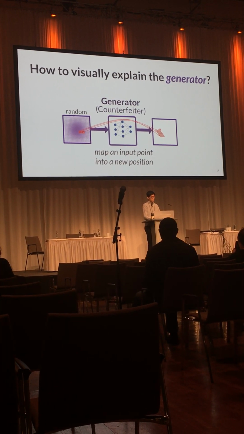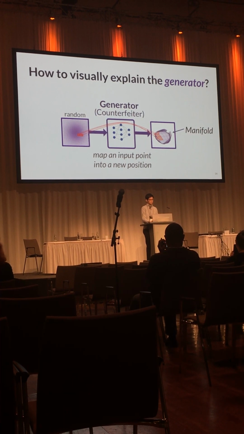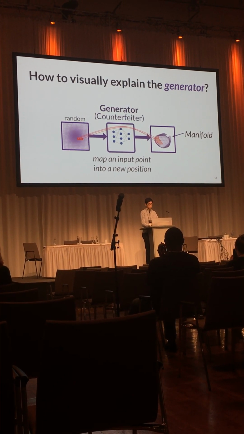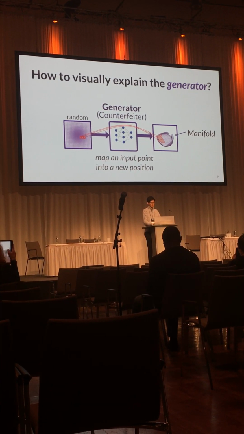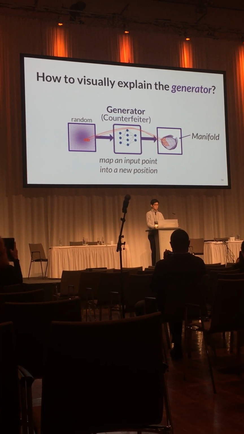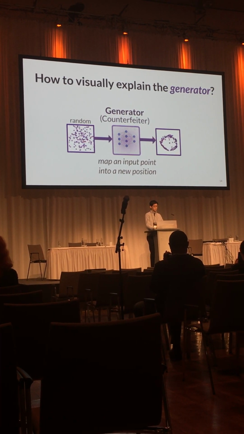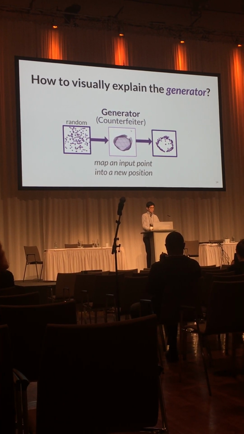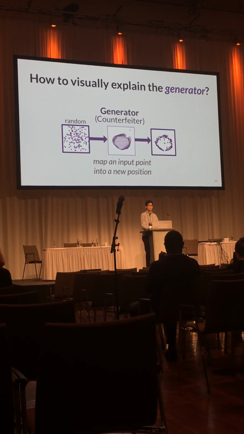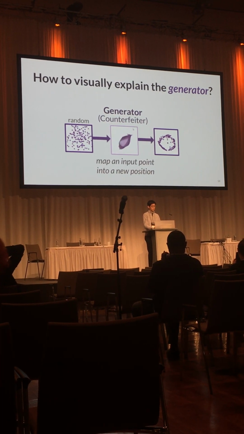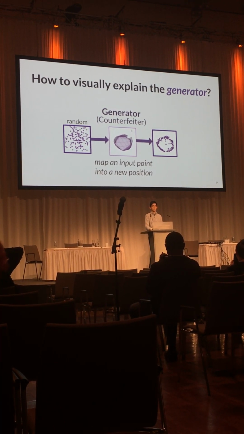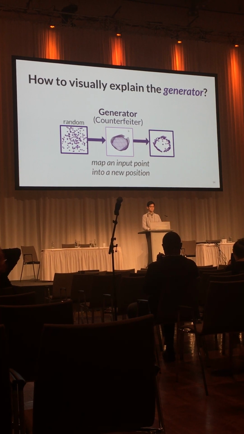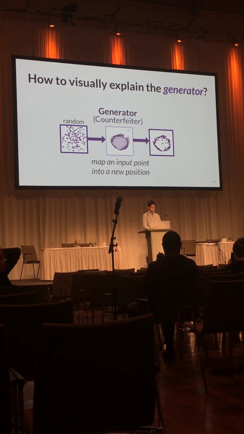Now we will get a warped and twisted version of the grid on the right side, called a manifold. And now we can use this manifold as a visualization of the generator. We can also show this generator's manifold as an animation of how the input space transforms from the input random space into the twisted version of the output space.